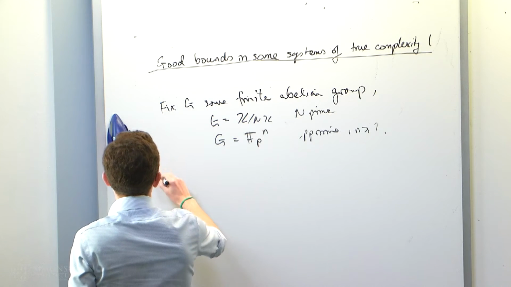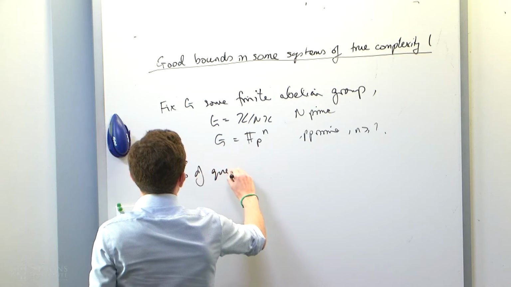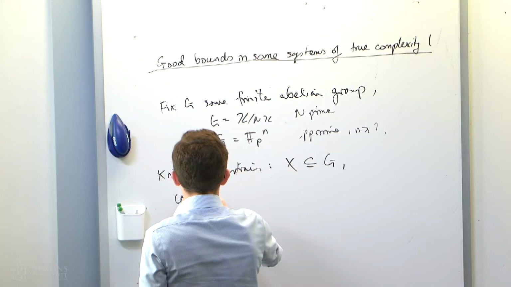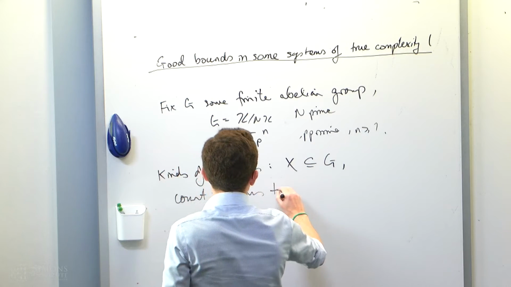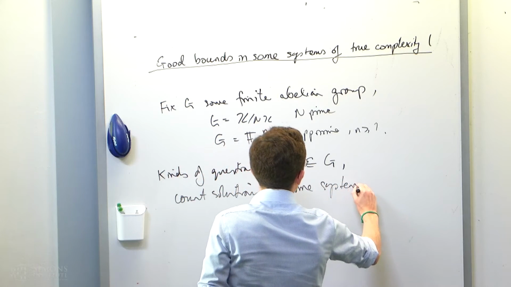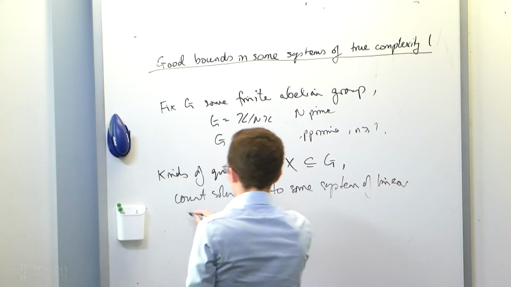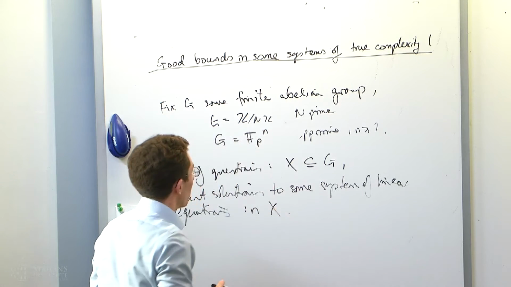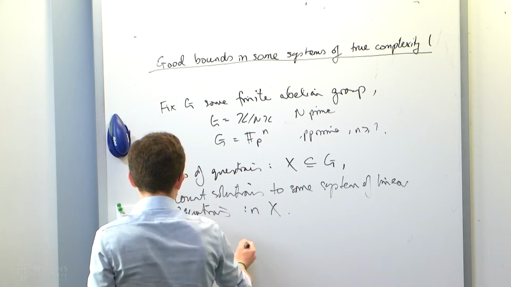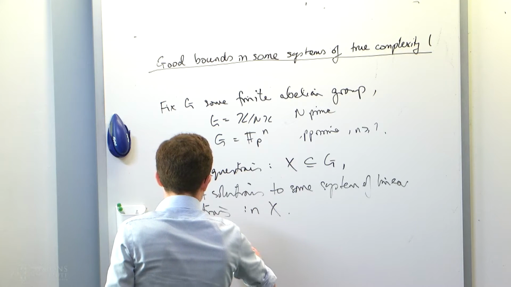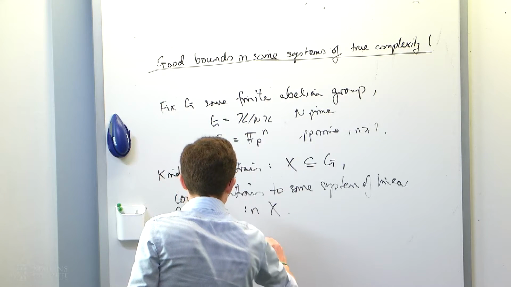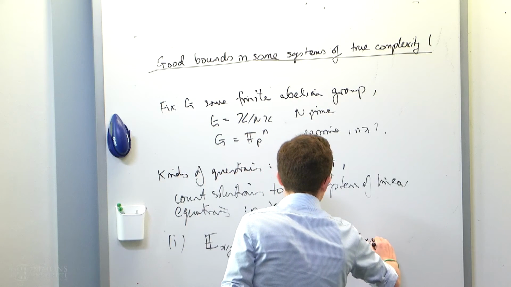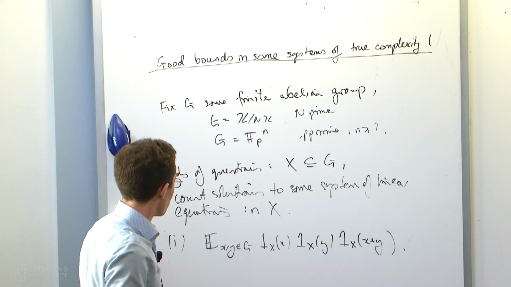And the kinds of questions we're interested in are, if I have some subset X of G, then I want to count solutions to some system of linear equations that all lie in X. So for instance, I might be interested in counting Schur triples, so that would be the count over x and y in G of indicator of X of x, indicator X of y, indicator X of x plus y. So I'm counting all the pairs x, y, x plus y, which all simultaneously lie in X.